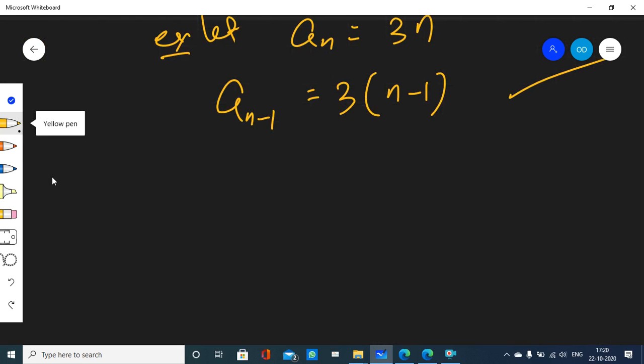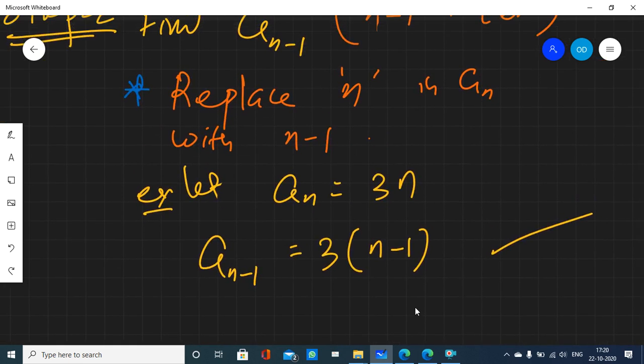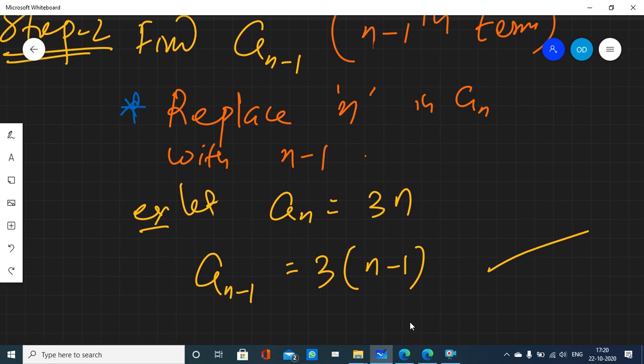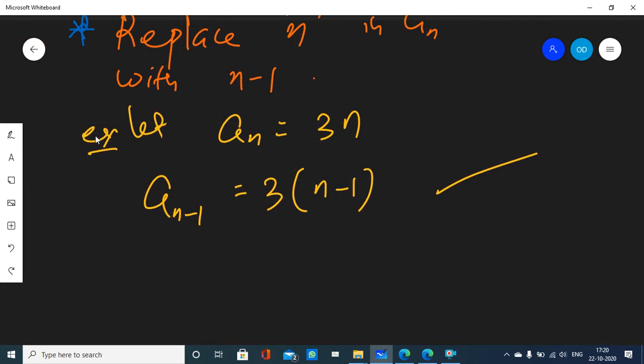Okay, then step 3. Which part do you want me to repeat? You don't understand how I found out a(n minus 1) is 3 into (n minus 1), right? You simply have to replace n with n minus 1.